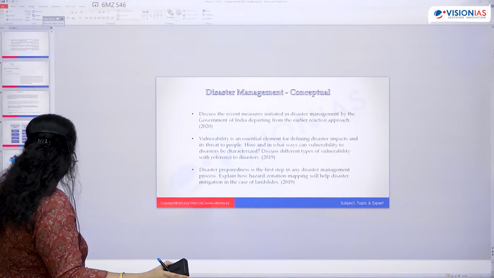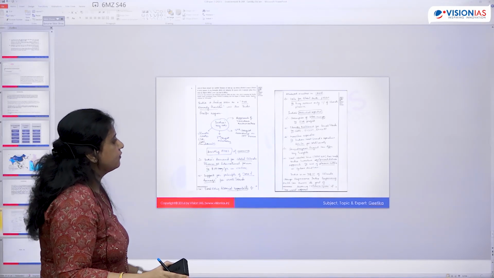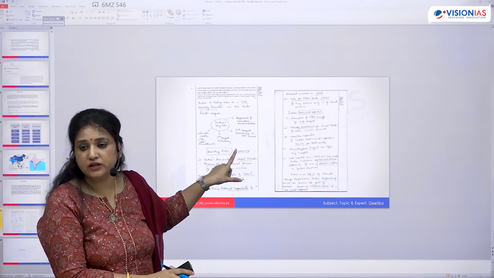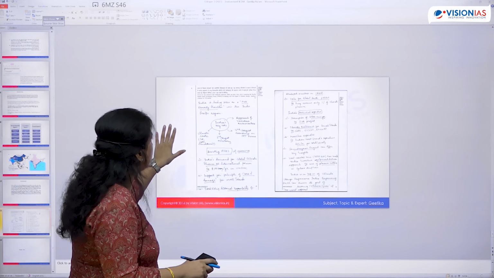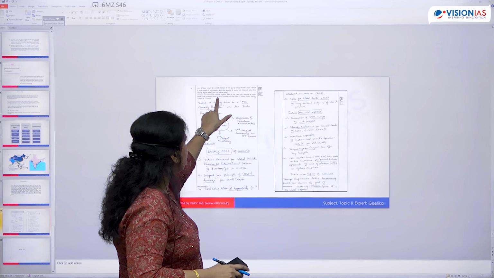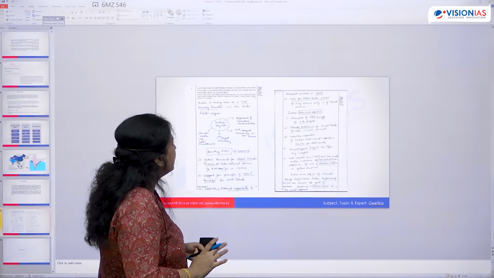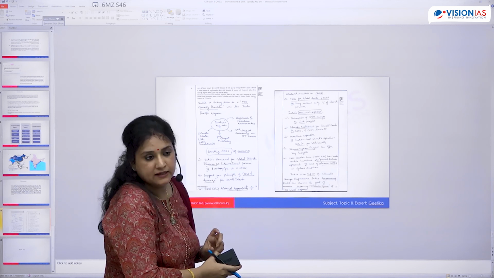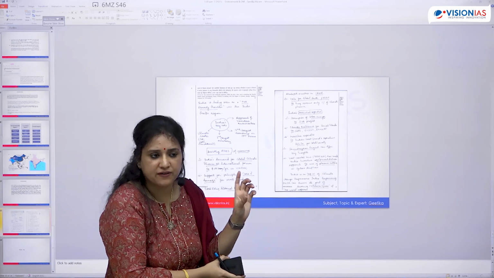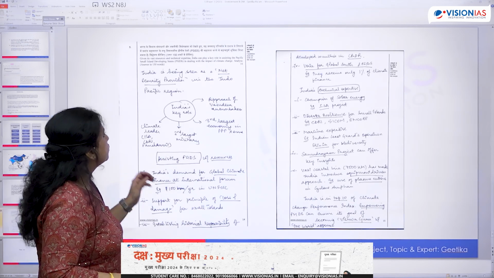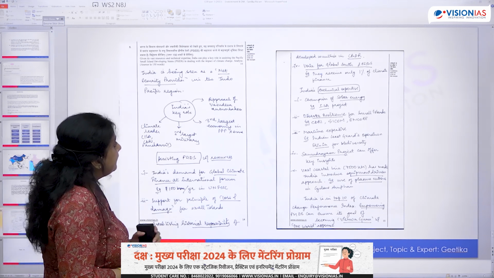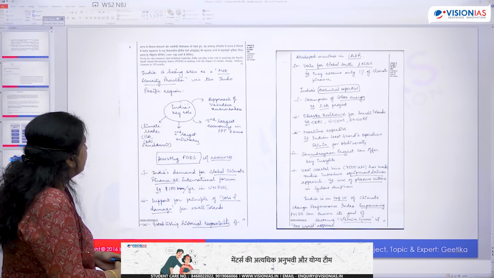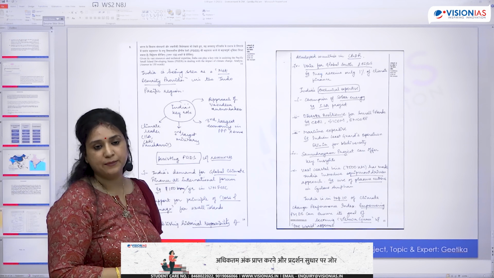This is what I wanted to show you. Now this is the answer copy of Ishita Kishore, rank 1 this year. If you see the question: given its vast resources and technical expertise, India can play a key role in assisting the Pacific small island developing states, that is, small island countries of the Pacific. So the question is talking about how India can play a key role in dealing with the impact of climate change, analyze. That question was on similar lines.